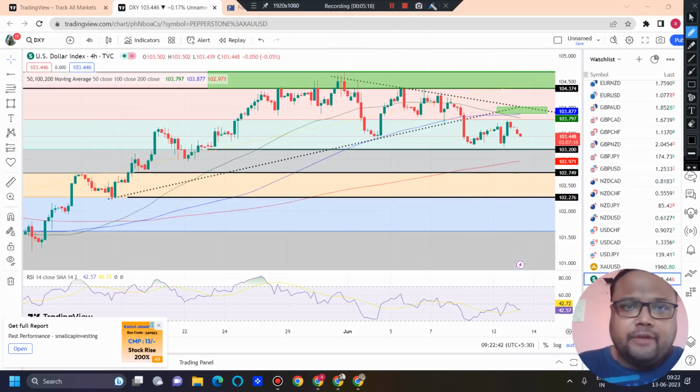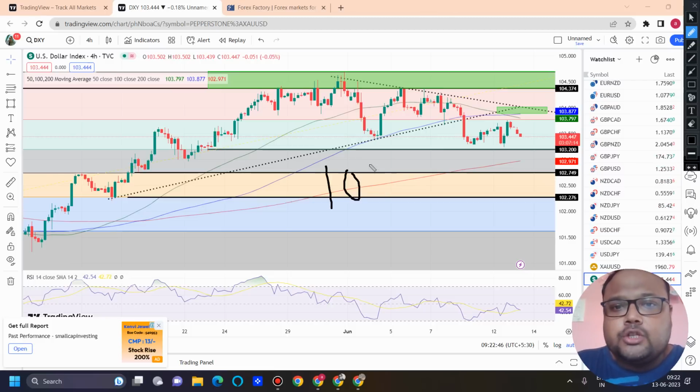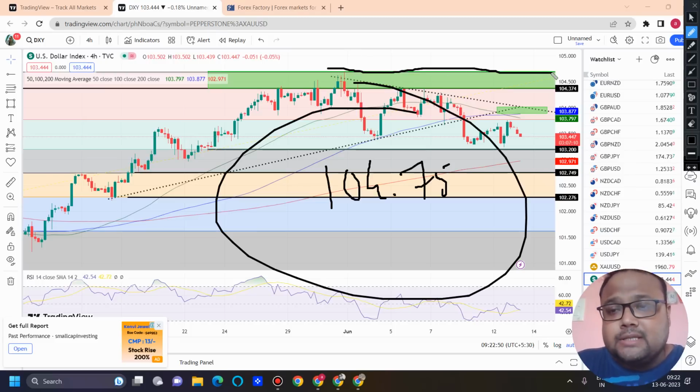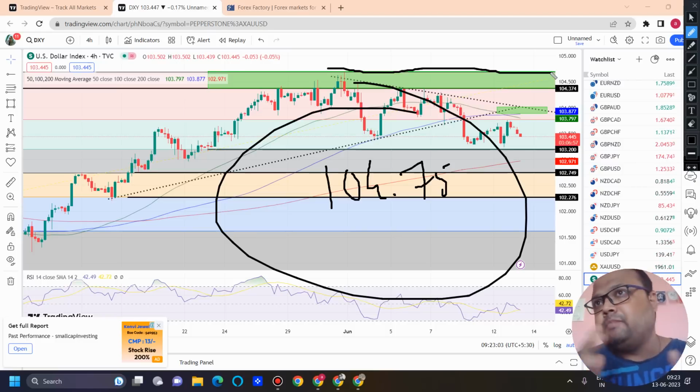And on the other hand, if DXY really wants to continue the upside, then it will have to cross 104.75. It will have to cross this level. Usually we don't see levels work nicely after a news because when fundamentals dominate the market, technicals usually fail. But still, there's a possibility of a price rejection. That's why we have discussed. But still be careful, the levels may not hold.